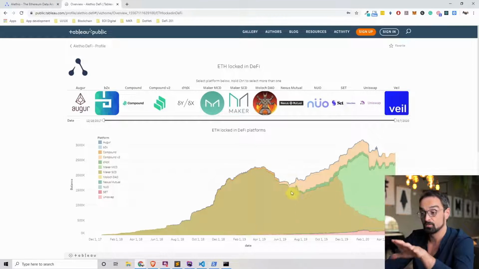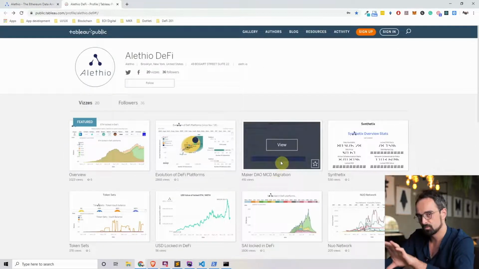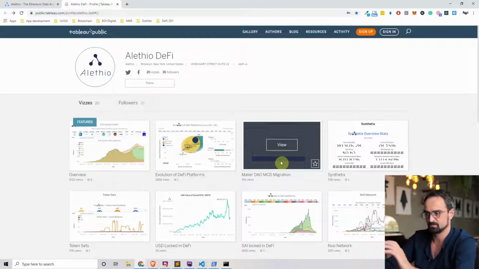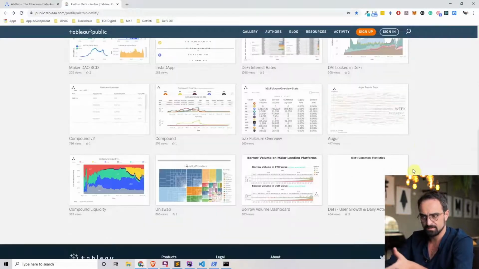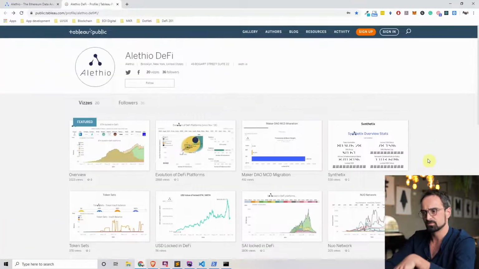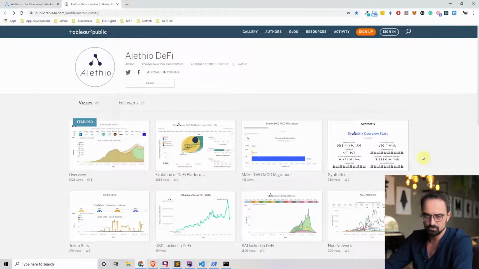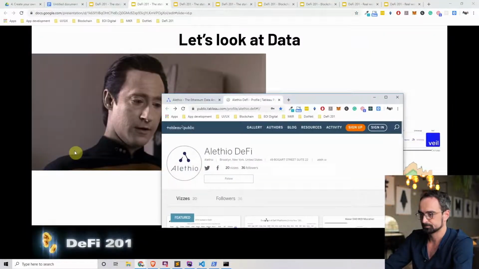I would recommend everybody to visit the DeFi dashboard from the Alleto portal and look at all the different data that you need. And also when we start yield farming later on in the course, it's really important to look at all these different metrics. You can see here there are a lot of different data points that we can analyze, watch, and go much deeper into. Also, the Alleto tool allows you to make your own data sets, and we're going to discuss that later in the course.